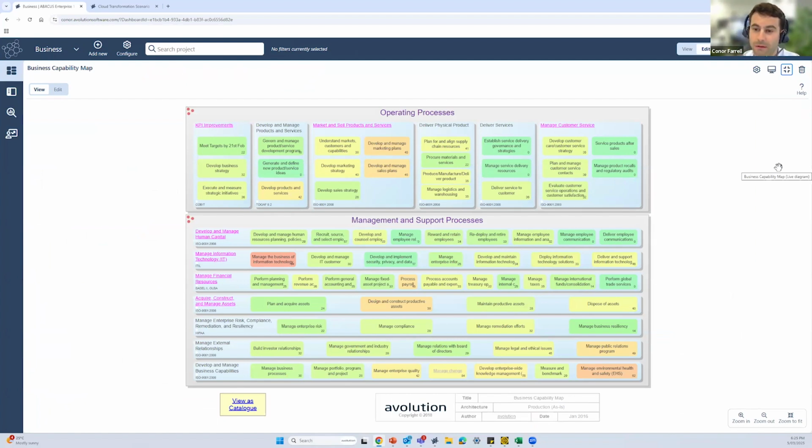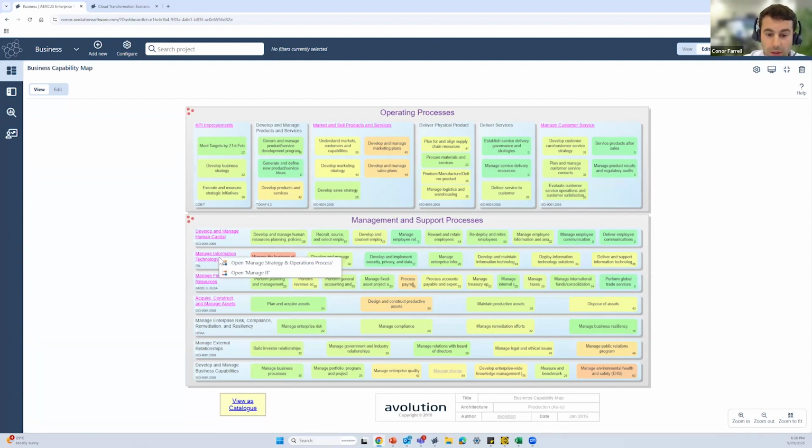So at that highest level, we can see our different operating processes, our management and support processes. But as we start to create those different hierarchies and those different levels, we can start to see our different subset of groups. So we might have our KPI improvements, our marketing and sales, maybe managing our customer service. So again, the heat mapping ability of the diagrams here allows us to see which applications or which processes are quite efficient at the moment, and then which processes we might want to either retain or invest in, or potentially eliminate as they're performing quite poorly.